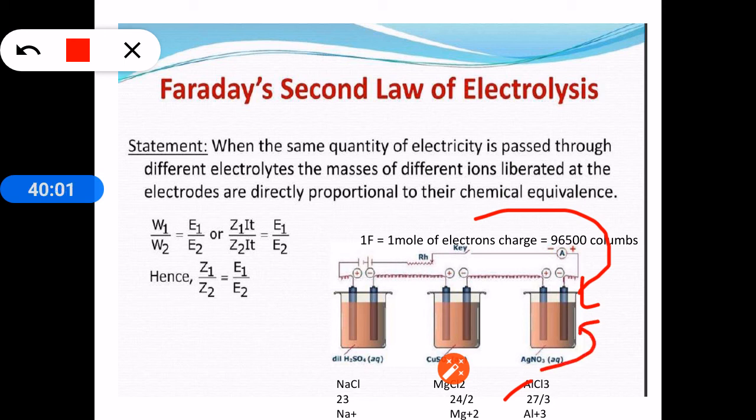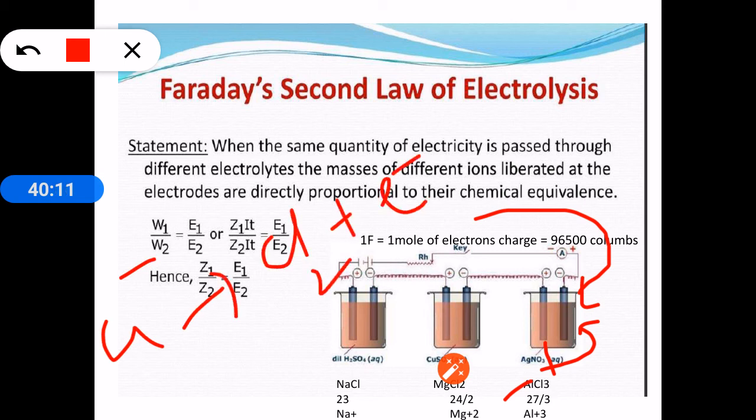And the Cl minus will move towards this electrode, and Cl minus will be converted to Cl2 and release the electron. Again it will release 1 Faraday of electrons.